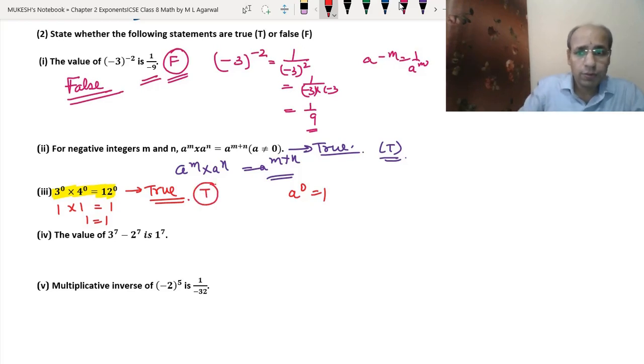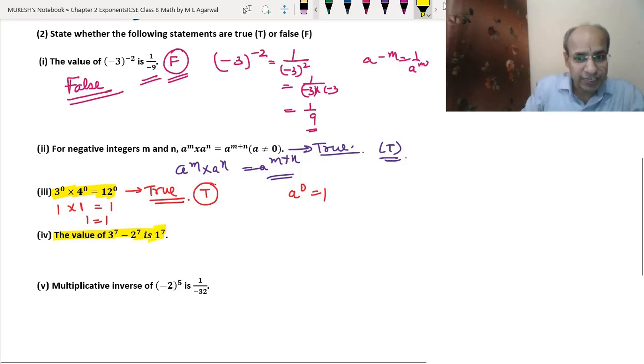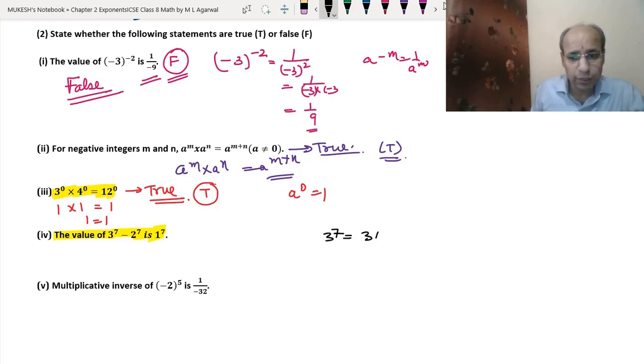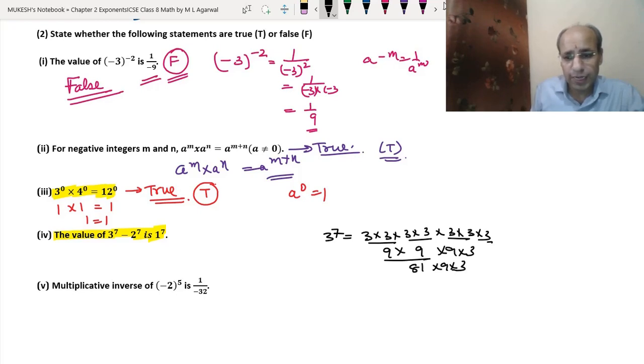Okay. Now next we have to check the value of 3 to the power 7 minus 2 to the power 7 is 1 to the power 7. Now let's calculate the value. See, 3 to the power 7 means 3 into 3 into 3 into 3 into 3 into 3 into 3, 1, 2, 3, 4, 5, 6 and 7 times. 3 3s are 9, into 3, 3 3s are 9, into 3, 3 3s are 9, into 3. 9 into 9 is 81, into 9, into 3. 9 into 81 into 9 is 729, into 3.